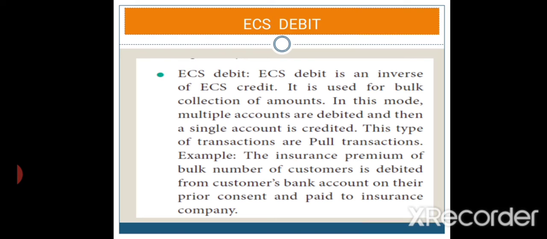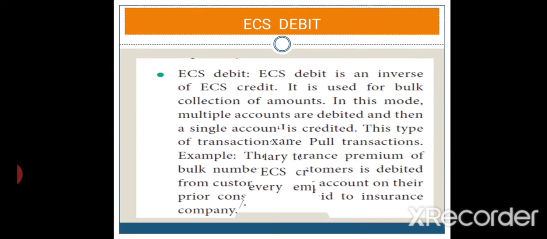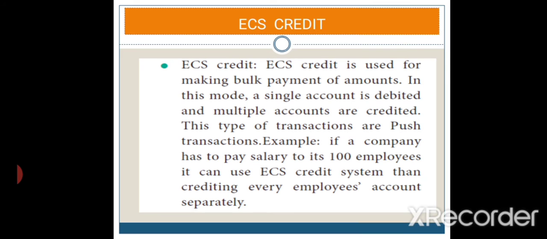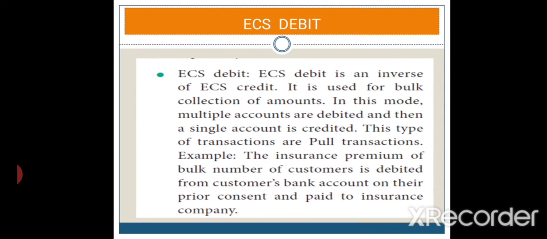The next one is the ECS debit system. ECS debit is the inverse of ECS credit. It is used for bulk collection of amounts. That is, the ECS credit method is used for making bulk payments, and the ECS debit method is used for collecting a huge amount. In this mode, multiple accounts are debited and a single account is credited.